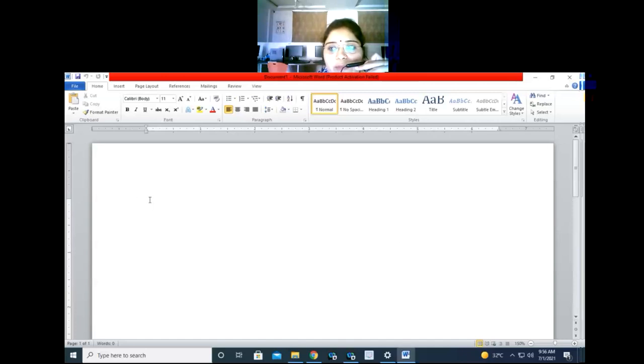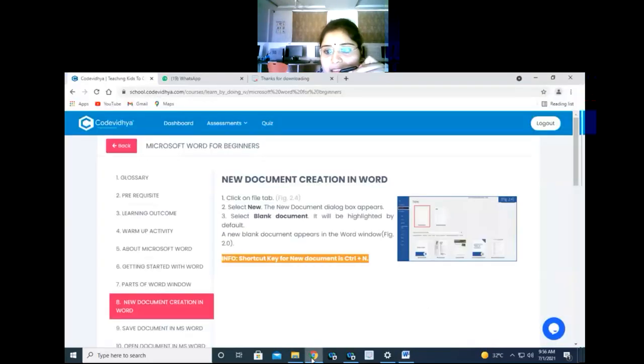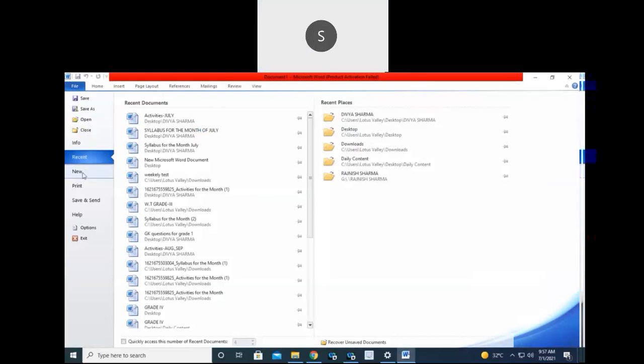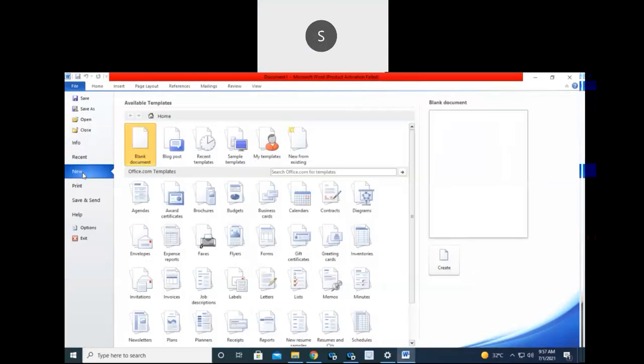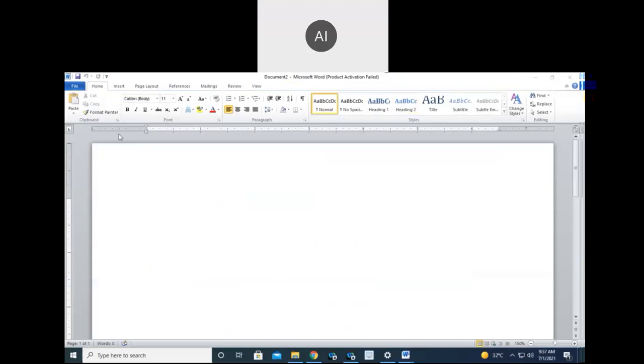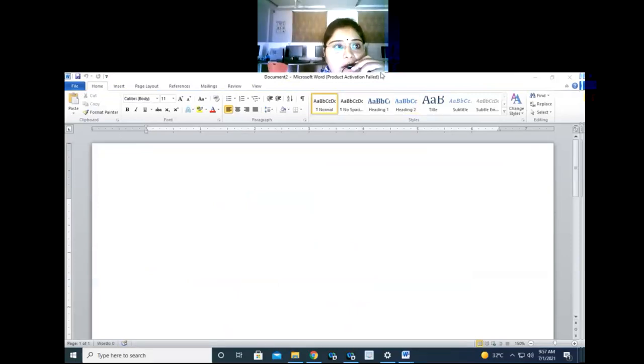So in this way, we can open our app. Now, next topic is how we can open a new document. For that, you have to click on the file tab. After that, you have to click on this new option. And last step, you have to click on blank document. Whenever you click on blank document, you will be able to see this page.